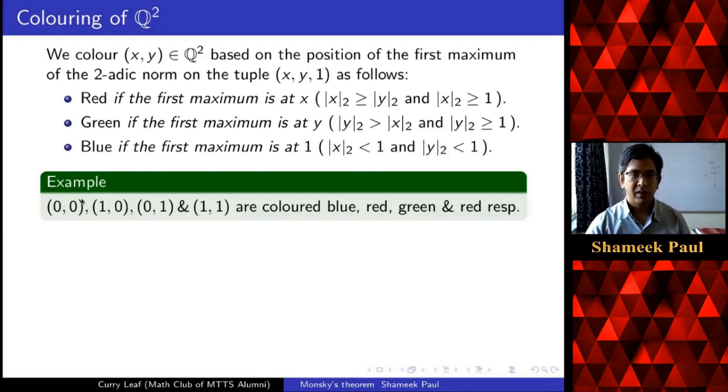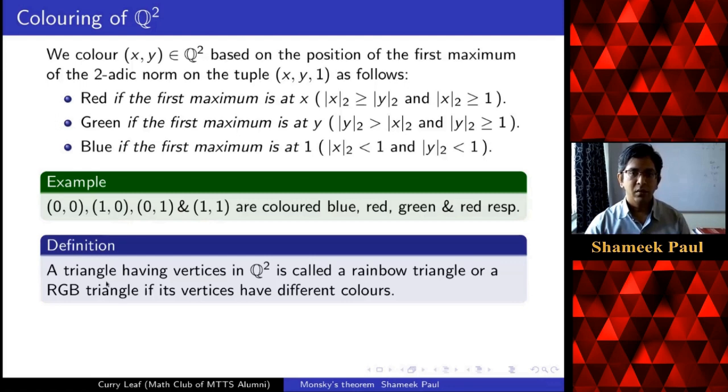So for example, if we have these vertices of the unit square, they get these colors. So let us just check for the origin. The origin we are saying should be colored blue, and that is because the two-adic norm of 0 is 0. So this condition is satisfied, and so it gets the color blue. You can check similarly for the other vertices.